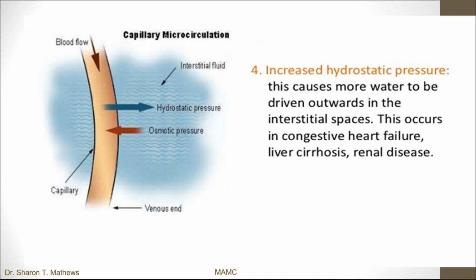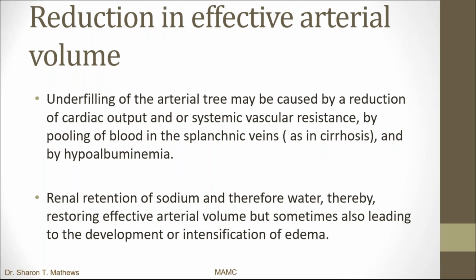The fourth mechanism is increased hydrostatic pressure. This causes more water to be driven outwards into the interstitial spaces. This occurs in congestive heart failure, liver cirrhosis, renal disease. So there are a few mechanisms that play an important role in the development of Anasarca, that help to keep the fluid balance in the intravascular and extracellular, extravascular compartments.